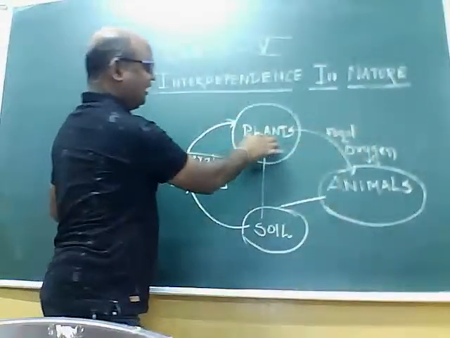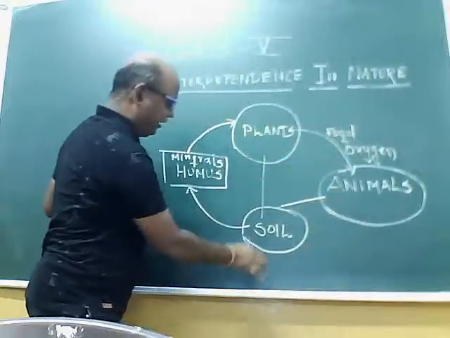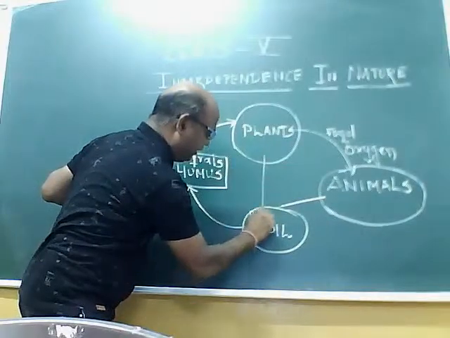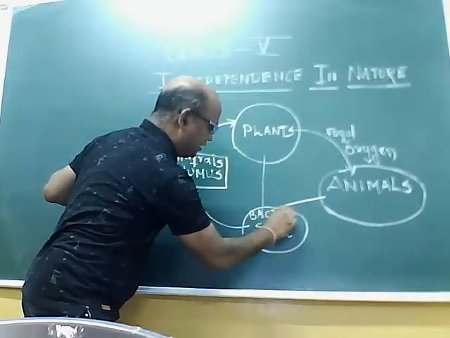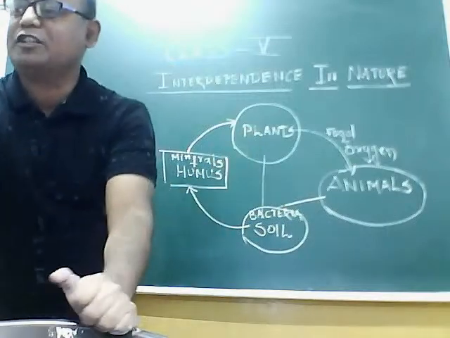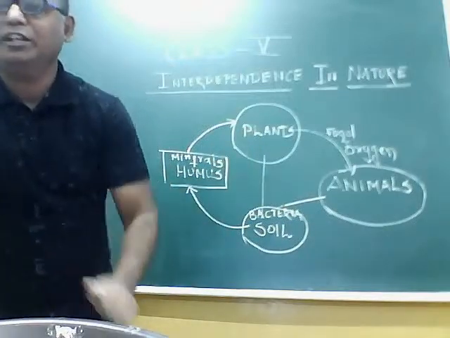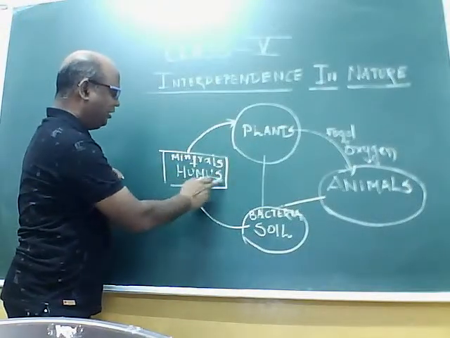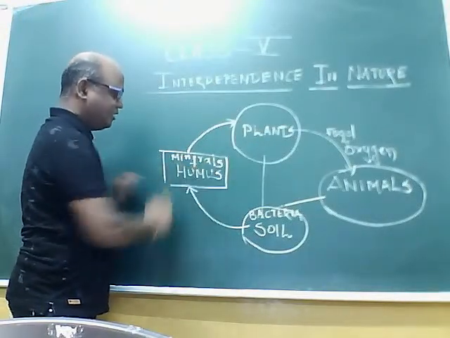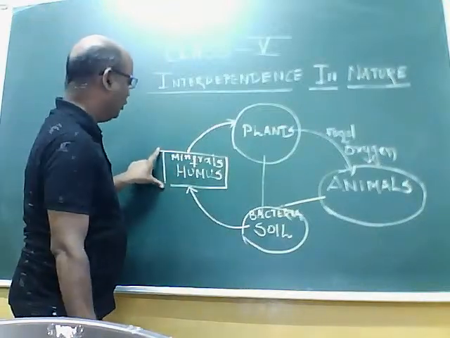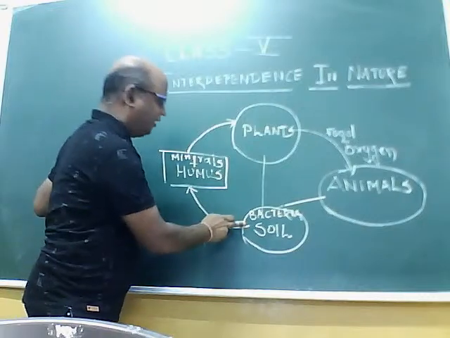And plants and animals, after their death, mix up in the soil. In the soil, we will find bacteria and microorganisms which decompose the dead remains of plants and animals into organic matter. This organic matter, that is humus, and minerals, which are already there in the soil, make the soil fertile.